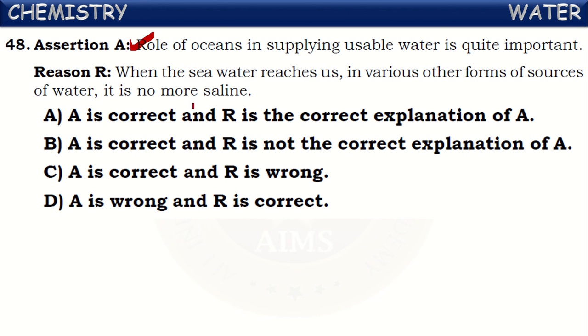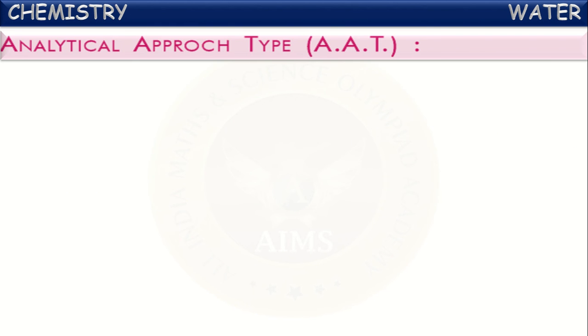Next, what is the reason given here? When the seawater reaches us in various other forms or sources of water, it is no more saline. It is also correct. Yes, both are correct statements, but here it is not explaining how it is important, right? So assertion and reason both are correct, and the reason is not the correct explanation for A. Okay, this is correct.